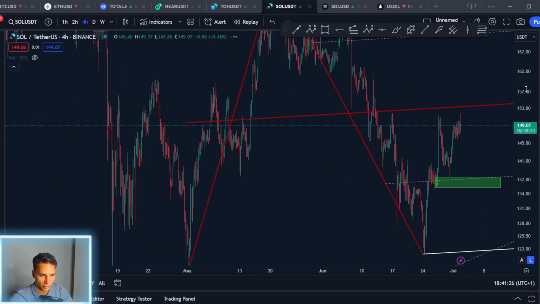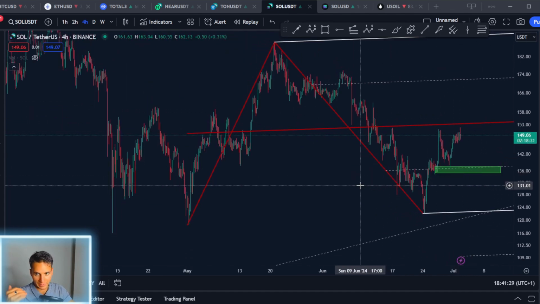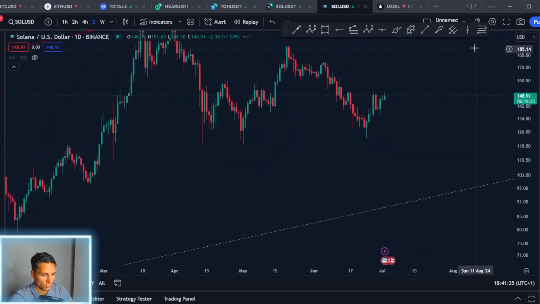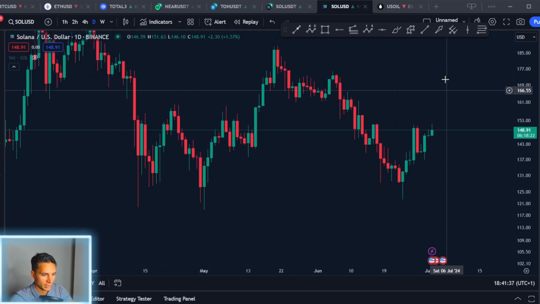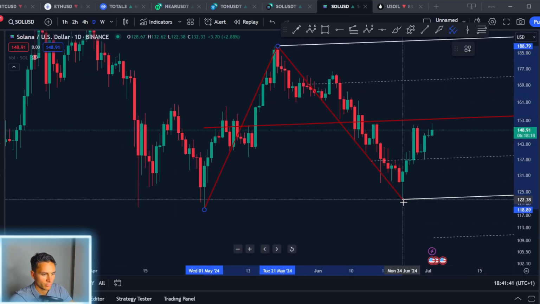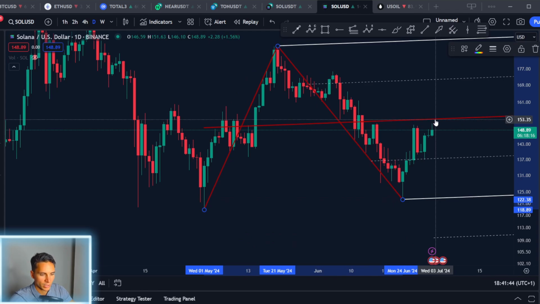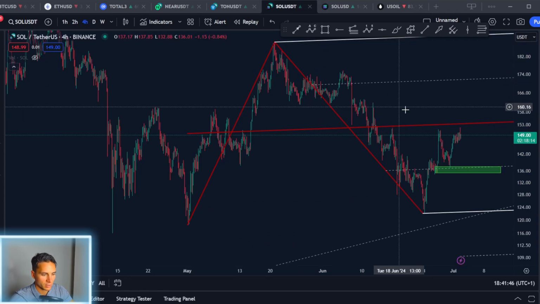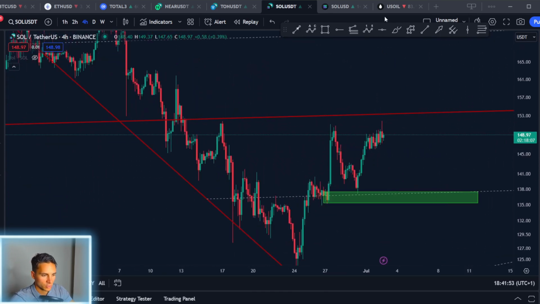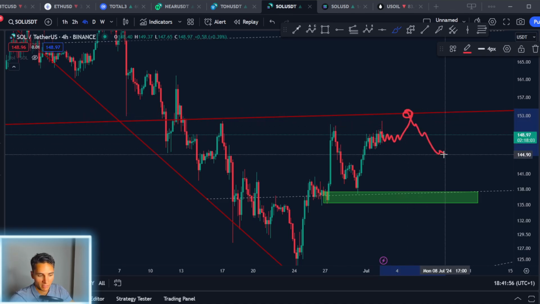I do believe this pitchfork is going to be strong resistance, but as I said, this coin is very hard to chart, because we can take the same chart here, the Solana USDT, and go on the daily. Let me see if we're going to get a different target. Here we can take from the lows to the highs to the recent lows. I think in this case we'll get the same. So we have confluence: 153 here, and here's 153. I do believe the 153 area is going to be strong resistance. If we manage to get a daily close, I do believe right now Solana can keep ranging here, come up here, and then we're probably going to have a bigger pullback.